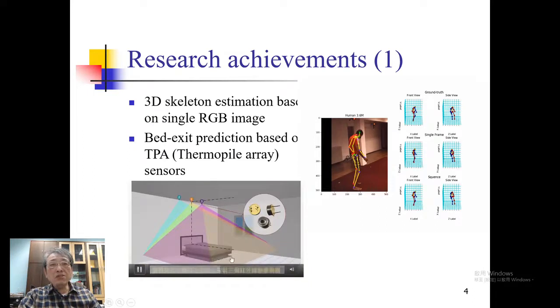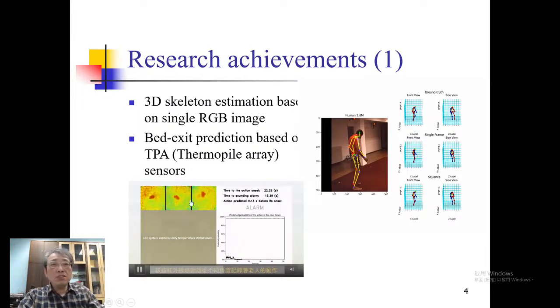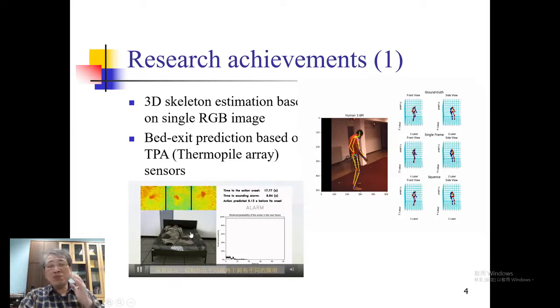This is a scenario. This is a bed, and we install 3 TPS sensors on the ceiling. So you can see this. Can you recognize that? Oh no, you cannot. But the system can. Okay, so you can see, we estimate the probability that she wants to get off. So if the probability exceeds the threshold, we give an alarm to the caregiver. Yeah, this is not an elderly person, but a girl. Okay, so in other cases, sure.